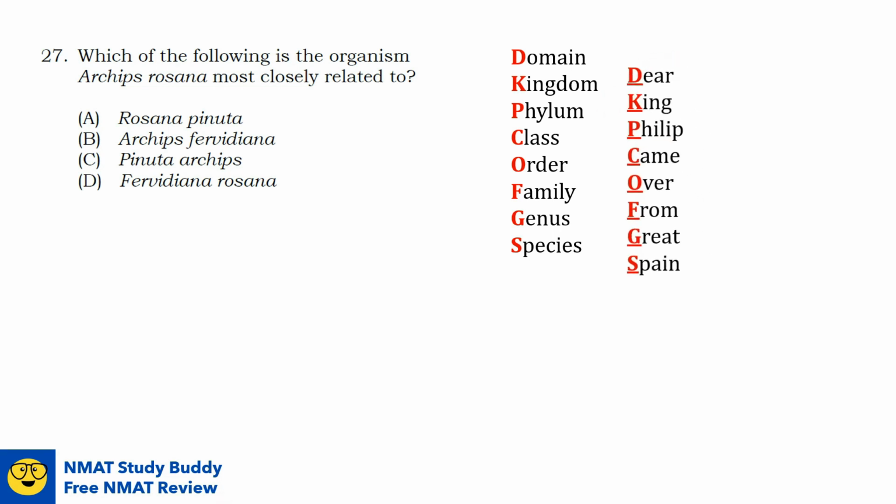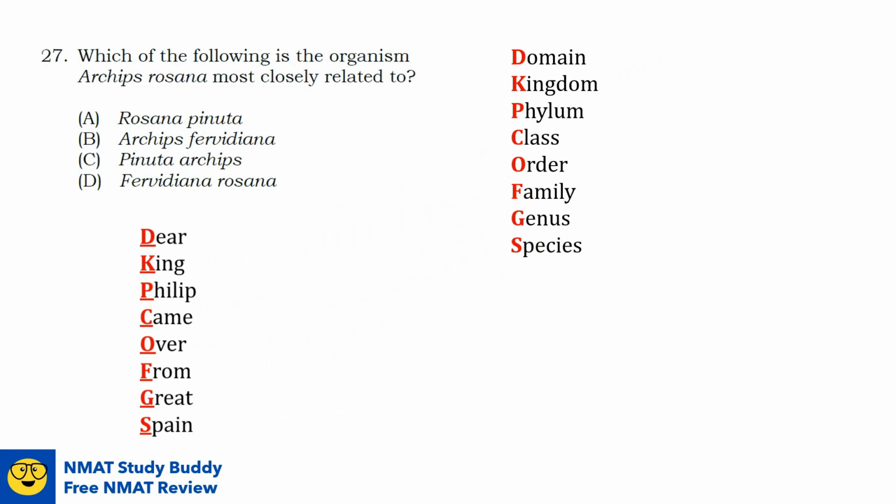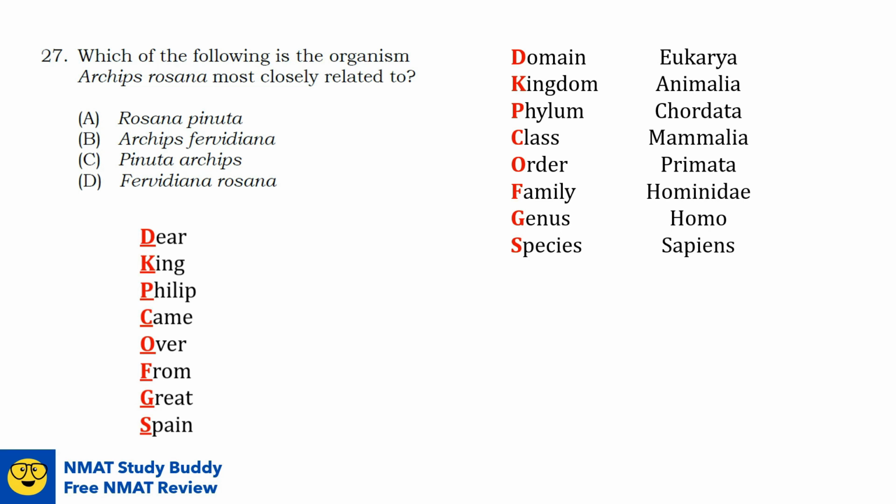Listing down the present taxonomic classification of humans, it will be this. We belong in the domain Eukarya, kingdom Animalia, phylum Chordata, class Mammalia, order Primata, family Hominidae, genus Homo, and species sapiens. So the binomial name for humans is the genus name plus the species name. Hence, we're named Homo sapiens.